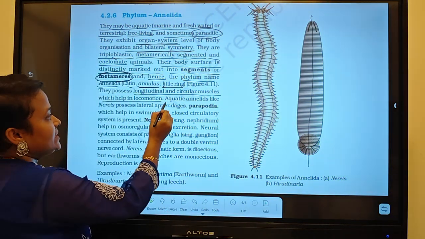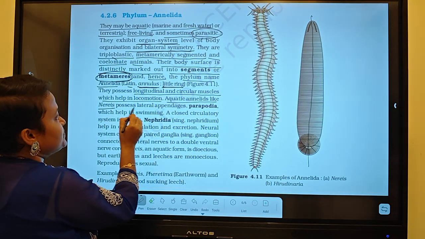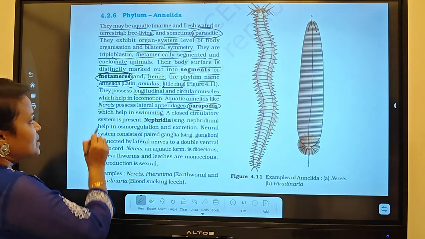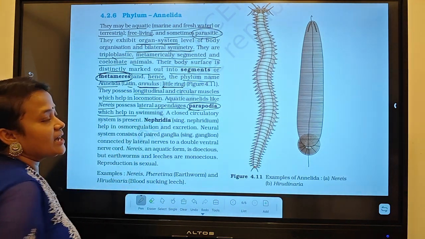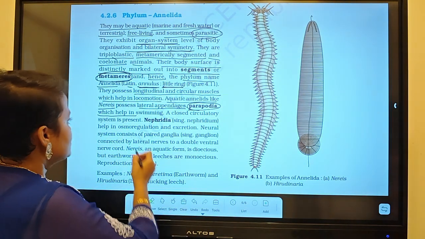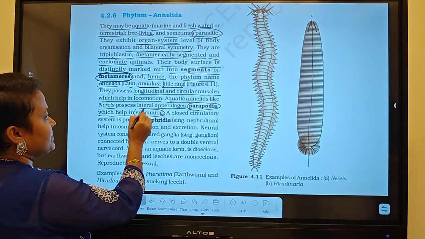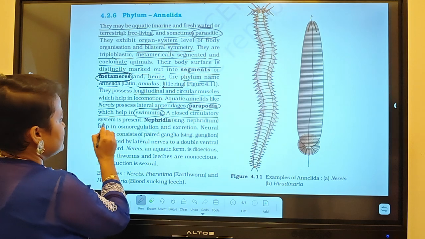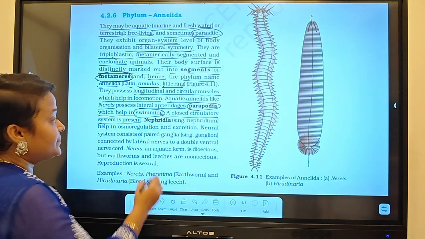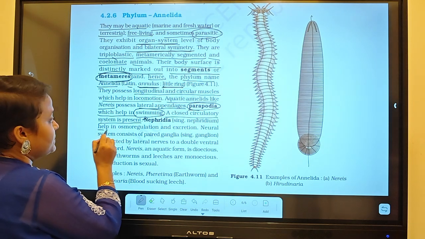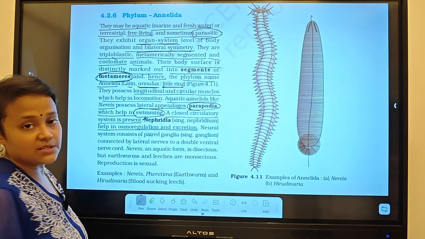Aquatic annelids like Nereis possess lateral appendages called parapodia which help in locomotion. Here aquatic means they will locomote by swimming, right? So it will help in swimming. A closed circulatory system is present here. Nephridia help in osmoregulation and excretion.